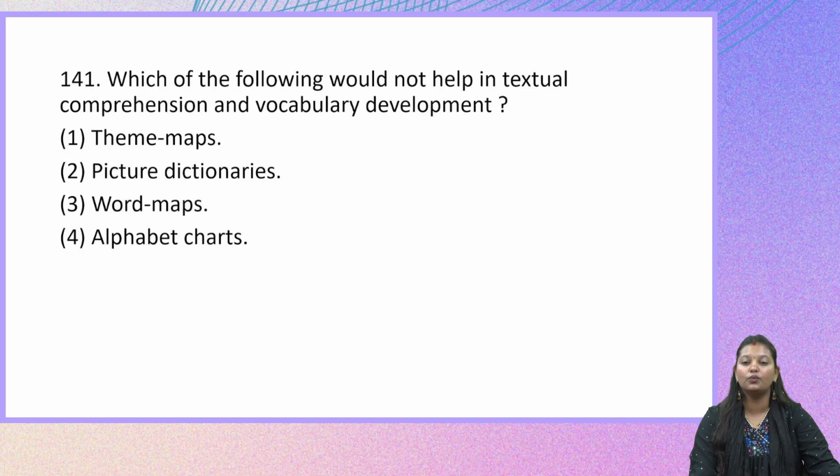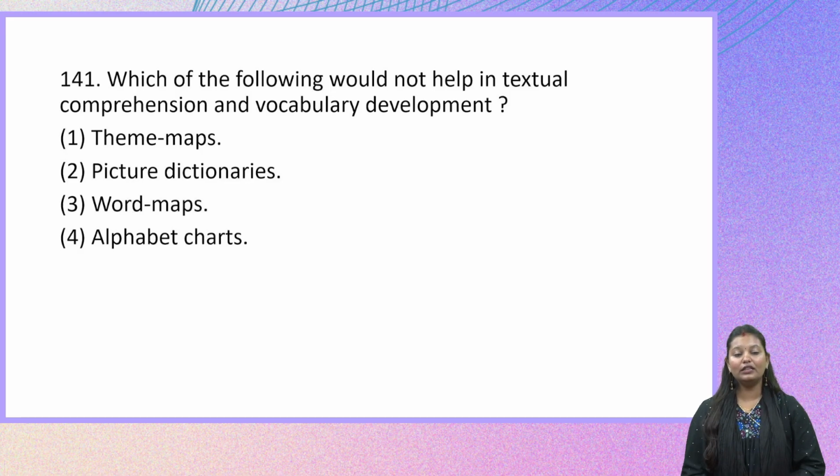Which of the following would not help in textual comprehension and vocabulary development? From all the four options that we have here, the various TLMs that they have mentioned, which will not help in textual comprehension and also vocabulary development? So the options are theme maps, picture dictionaries, word maps, alphabet charts.